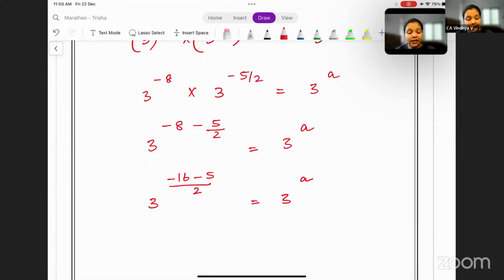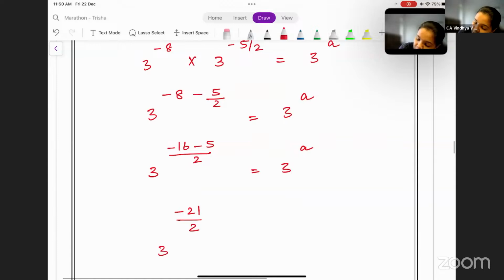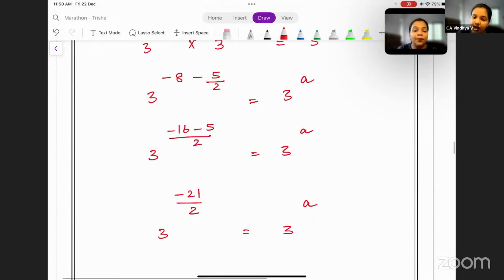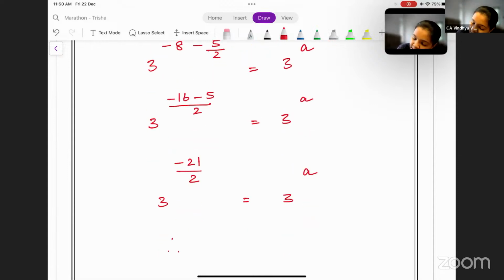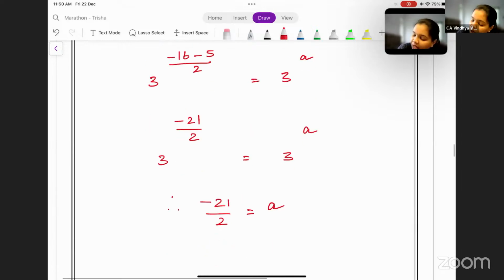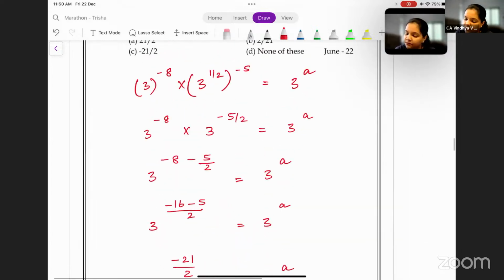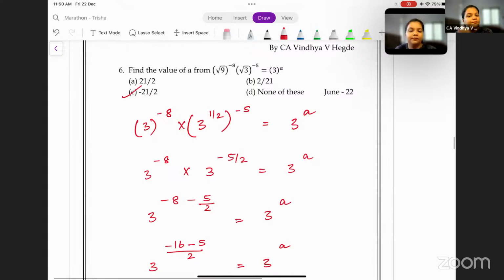Minus 16 minus 5 is minus 21 by 2. So 3 to the power minus 21 by 2 is equal to 3 to the power a. Bases are same. We can equate the powers. Therefore, we can say that minus 21 by 2 is equal to a, or a is equal to minus 21 by 2, which is option C.